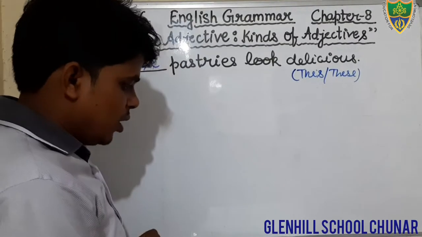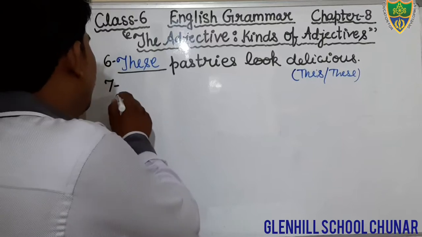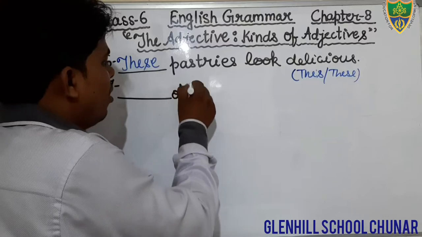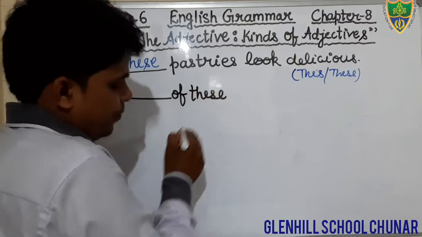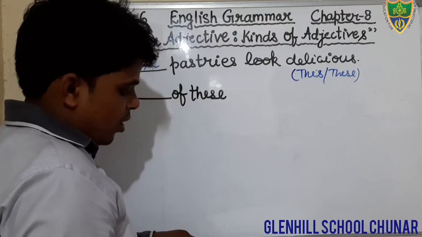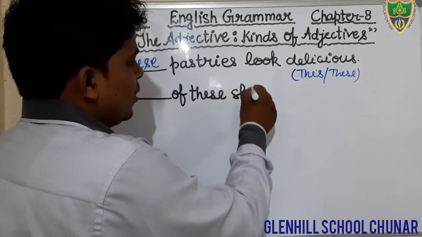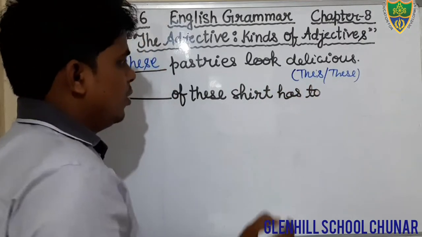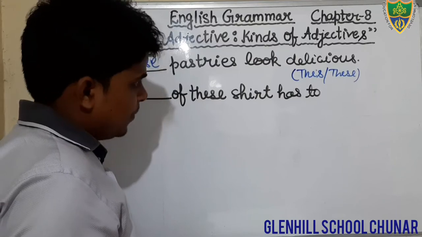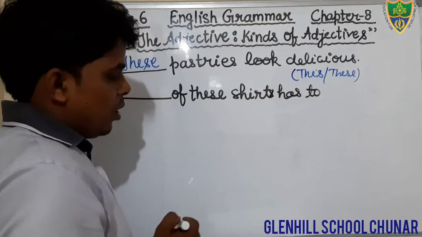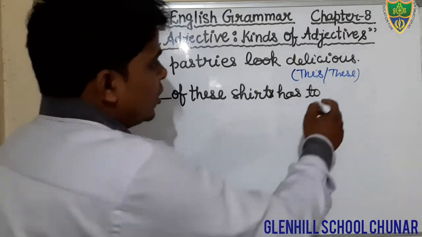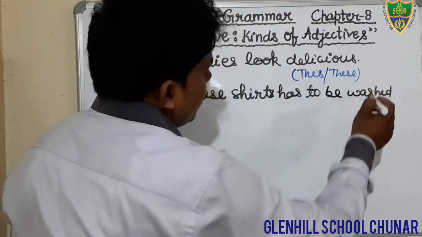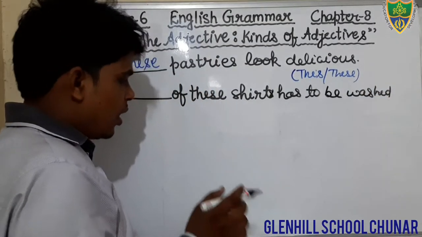There is a blank, and of these shirts, that is plural, has to be washed and ironed.